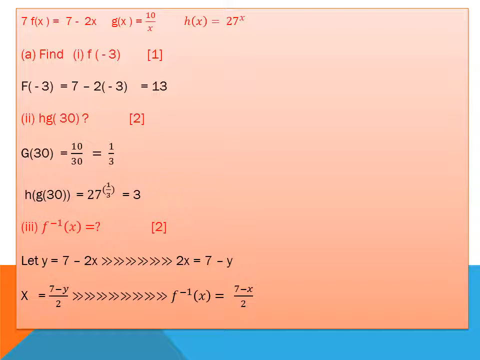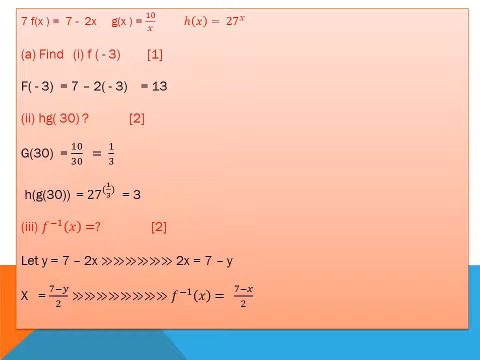Question 7 is related to functions. f of x is equal to 7 minus 2x, g of x, and h of x is 27 power x. Find in part 1 f of minus 3 only. Replace x with minus 3. I put value minus 3 in all places of x. f of minus 3 is equal to 7 minus 2 into minus 3, which will become 7 plus 6, which is 13.